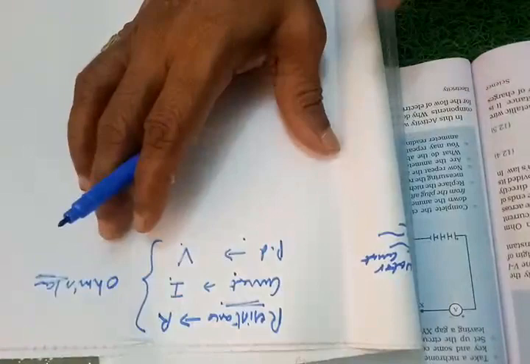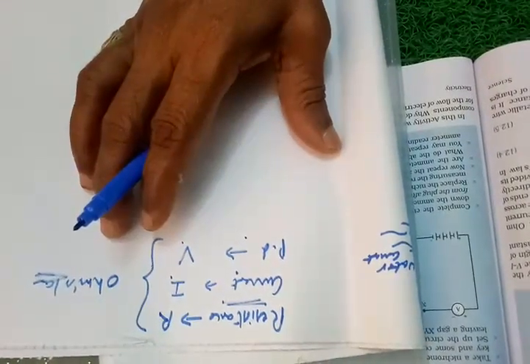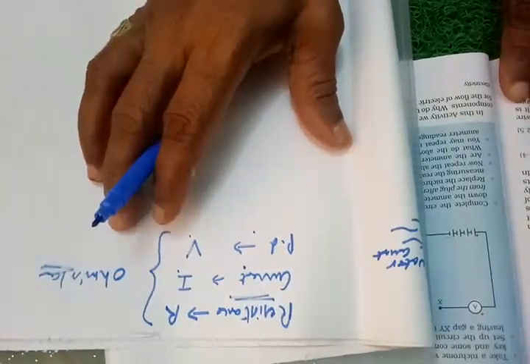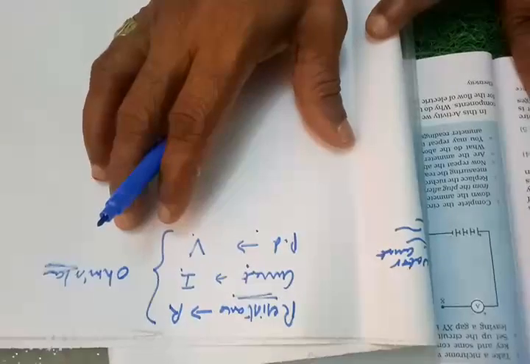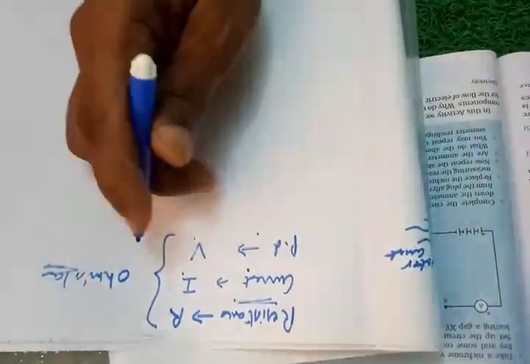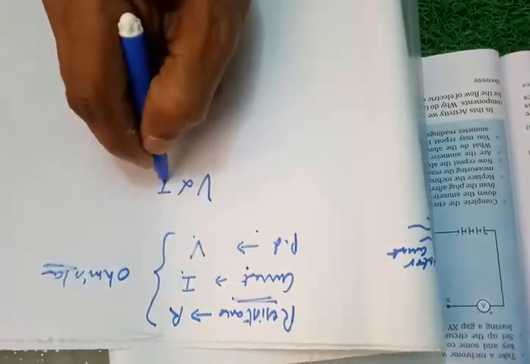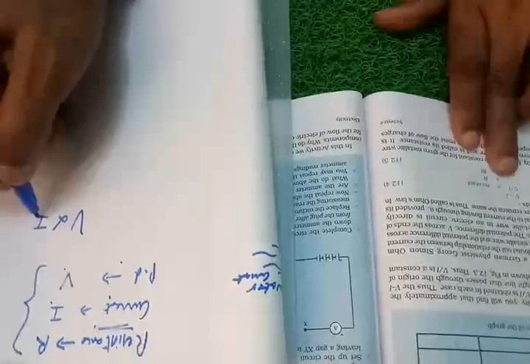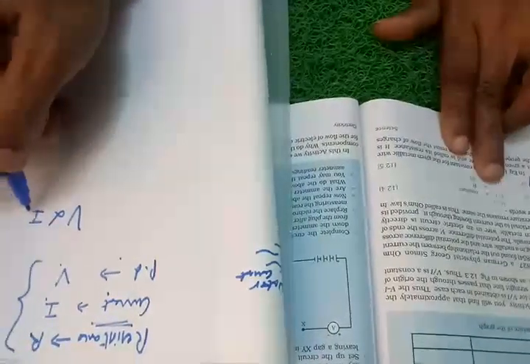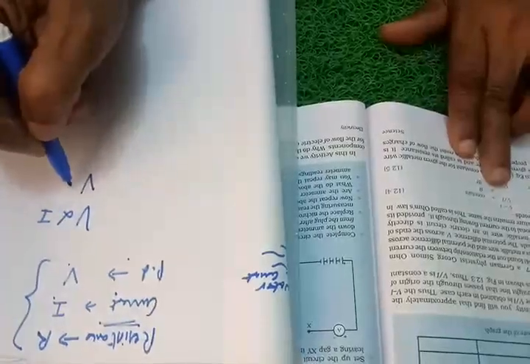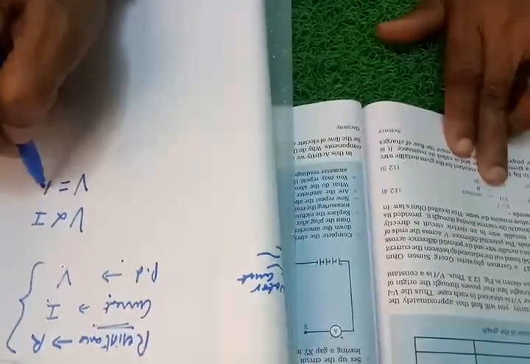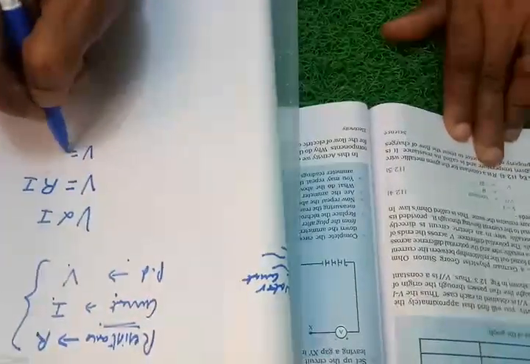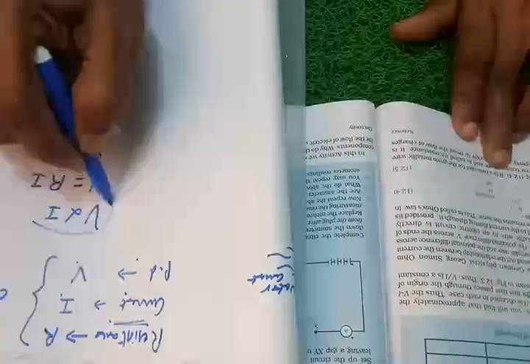If you want to state Ohm's law, you can see page 114, 5th point, on the back side. It is given there: the potential difference across the ends of the conductor. V is proportional to I, meaning the potential difference across the conductor is directly proportional to the current flowing in it. Now if you want to remove the proportionality sign, you have to add a constant, which is nothing but the resistance. So you can write this as V is equal to IR. So this is Ohm's law.